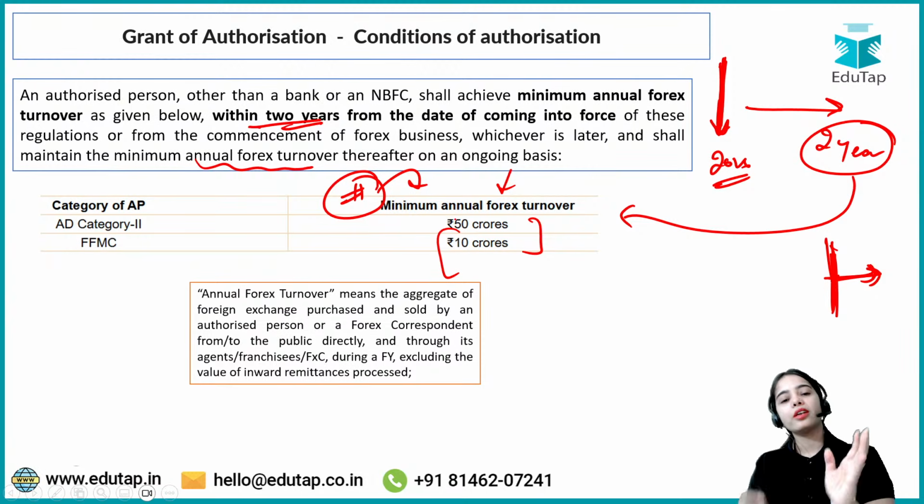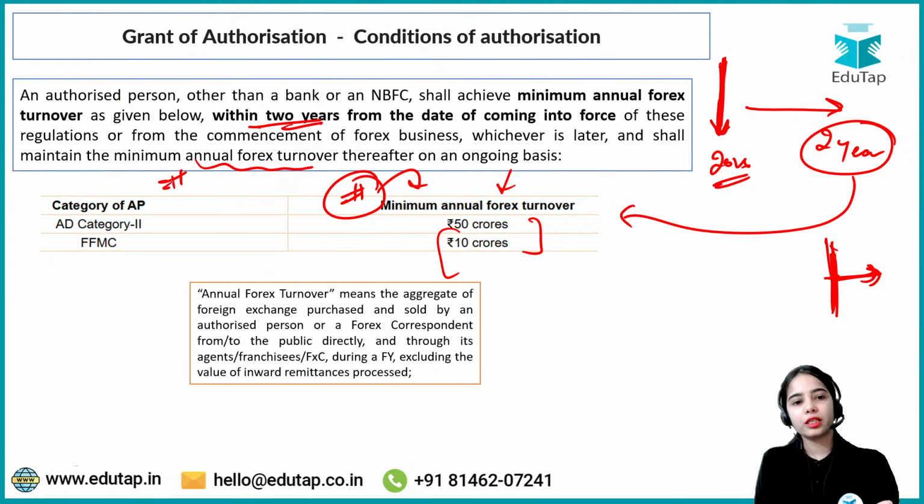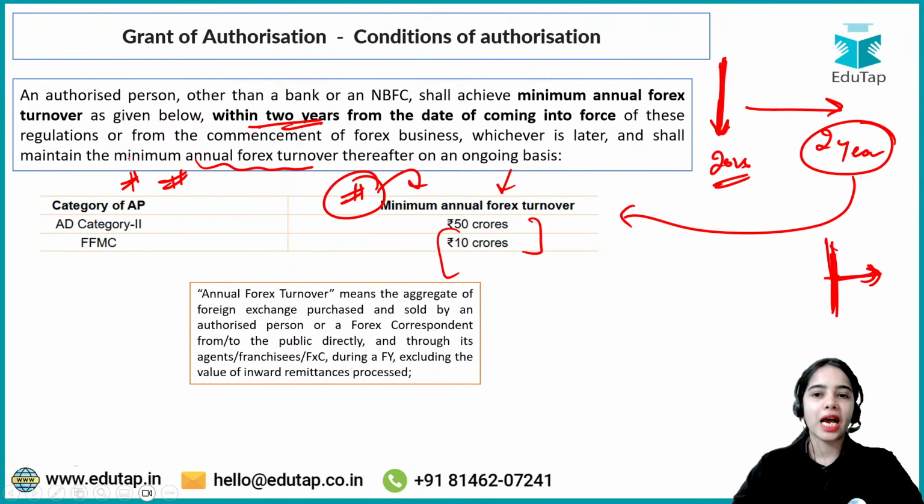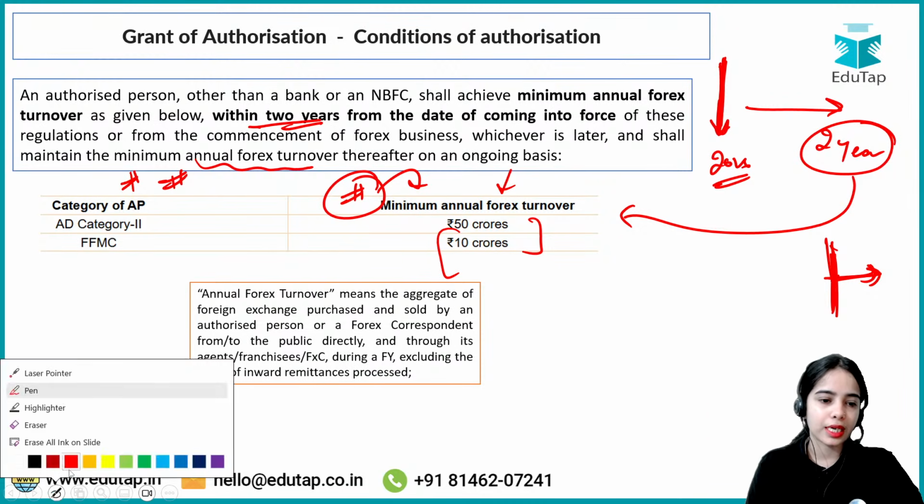तो उनके लिए, as soon as they get the license or as soon as they get the authorization, they need to maintain the minimum annual forex turnover. Okay, so this is the idea.